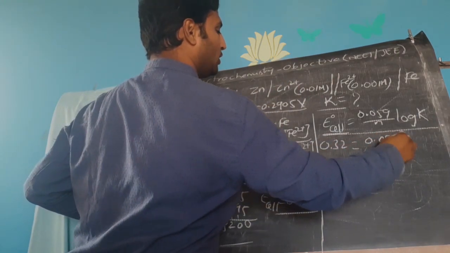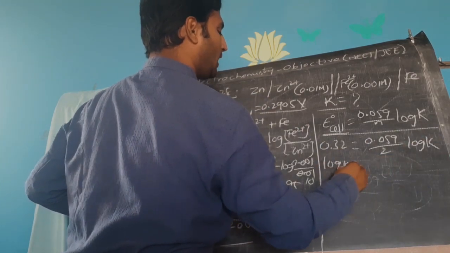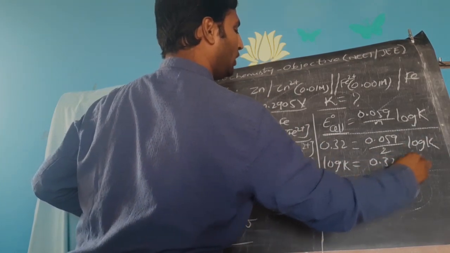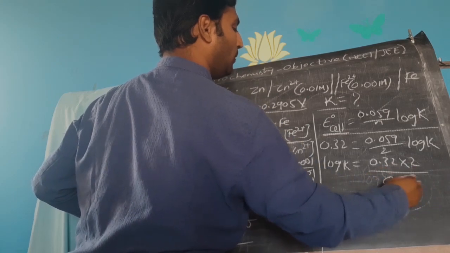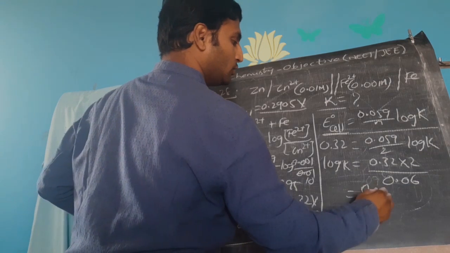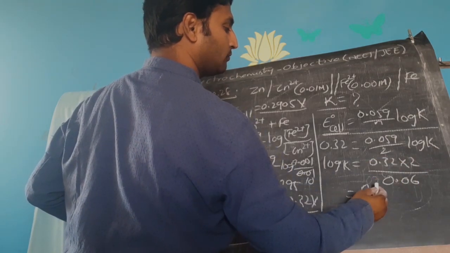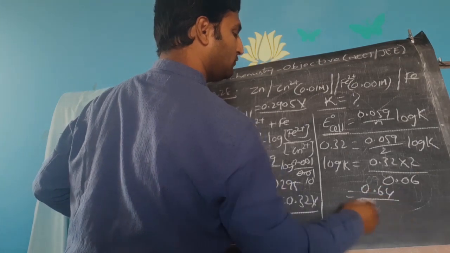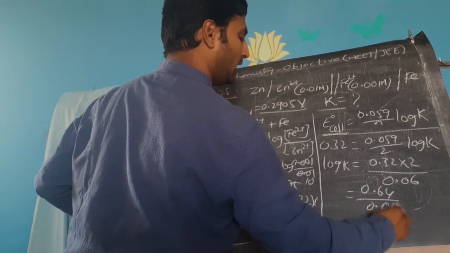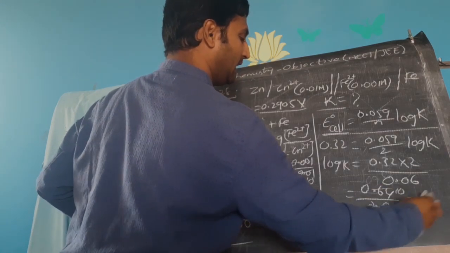0.32 is equal to 0.059 by 2 log K. So log K is equal to 0.32 into 2 by 0.059, which is 0.06 approximately. So 0.64 divided by 0.06, approximately 10 times.